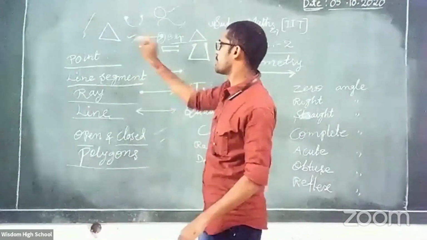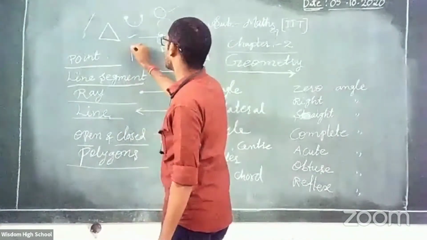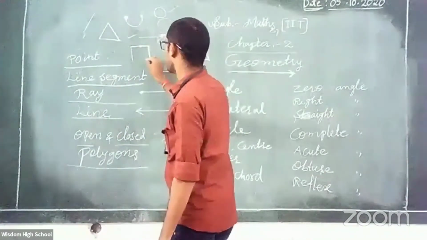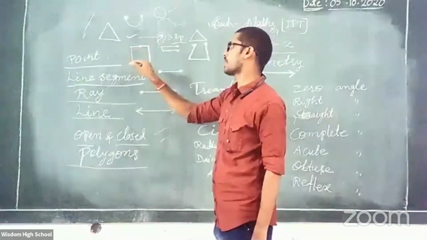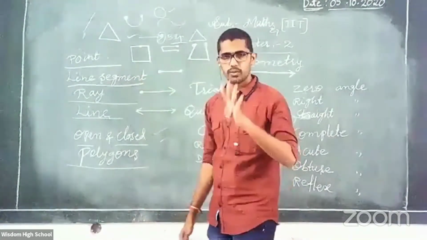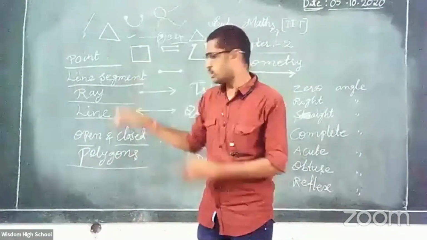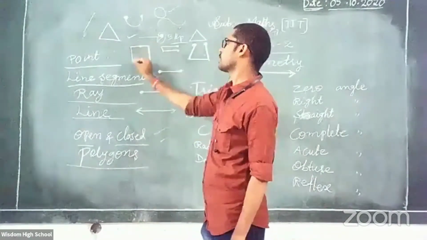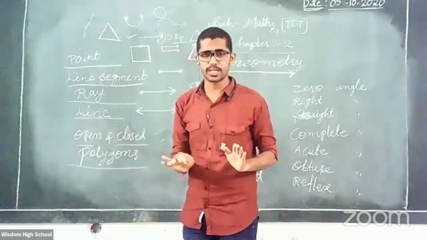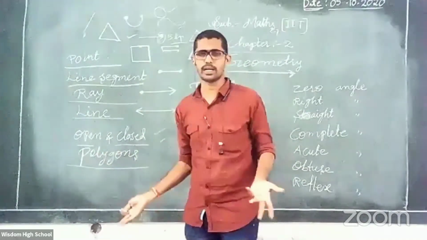Clear? Another example. Observe. 1, 2, 3, 4. How many lines are here? 4 lines. And this is what? A closed figure. So it is also a polygon. Do you understand? So simple. A closed figure formed by 3 or more lines. That is a polygon.